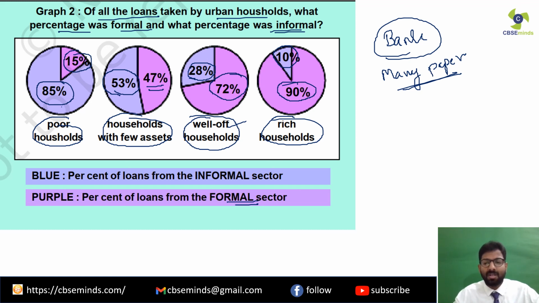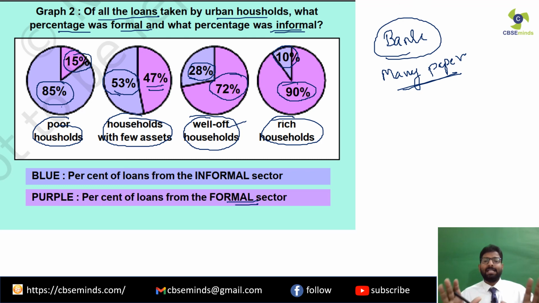So the next way out is what? The next way out is to get loans from the informal sector. Now what happens in the informal sector? They will charge you a high rate of interest. If you are not able to repay the amount of loans, then they will resort to illegal means of recovery, for example issuing threats, including death threats.